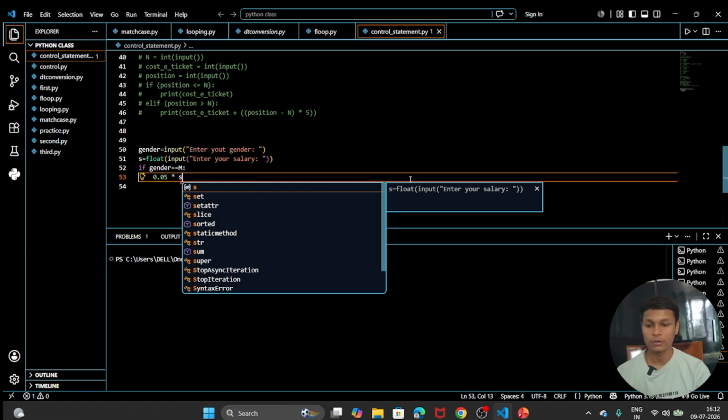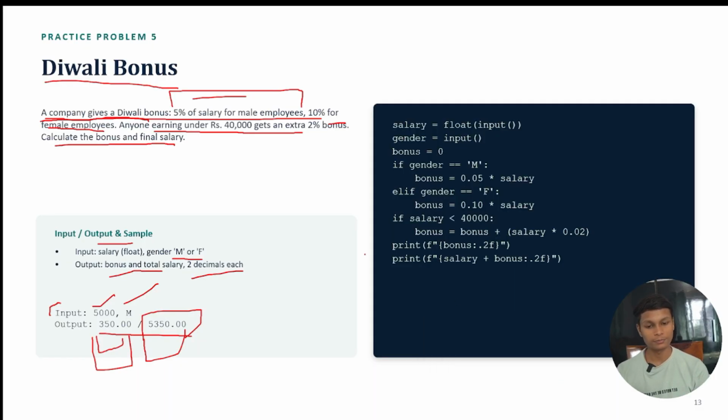This is the way to find 5% of the salary. So you can see that 0.05 into salary was there to take 5% of that salary.